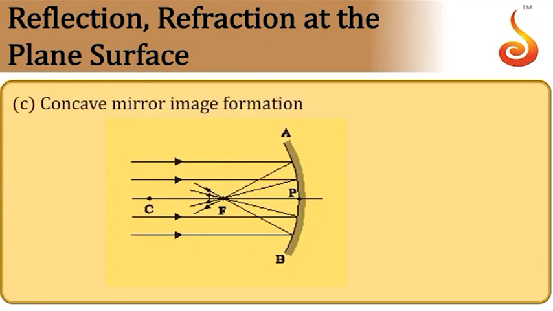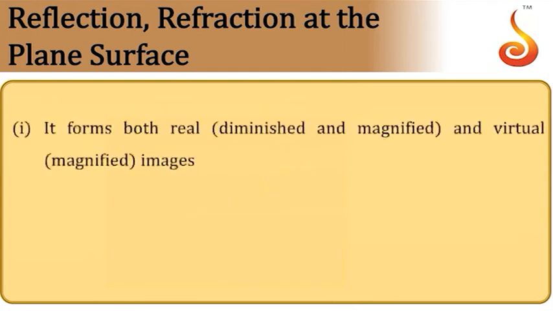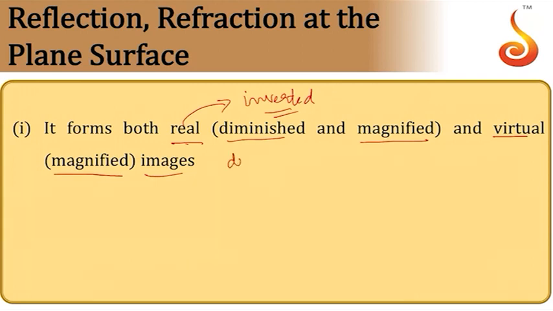Concave mirror image formation is like this. It forms both real and virtual images. The real image can be diminished or magnified, but remember, a real image is always inverted in any case, and a virtual image is always erect. So the concave mirror produces a virtual magnified image only. The best example for this is the dentist mirror, which produces a magnified virtual image.